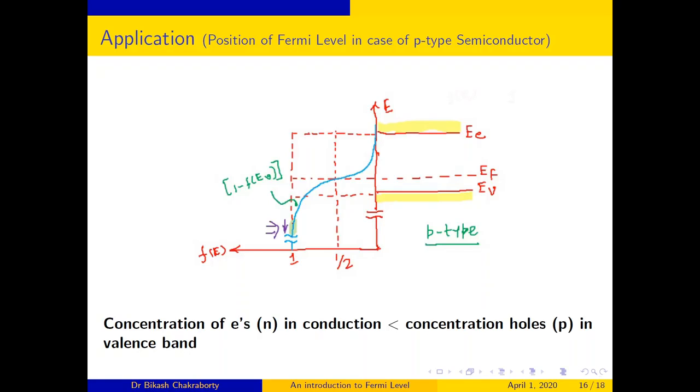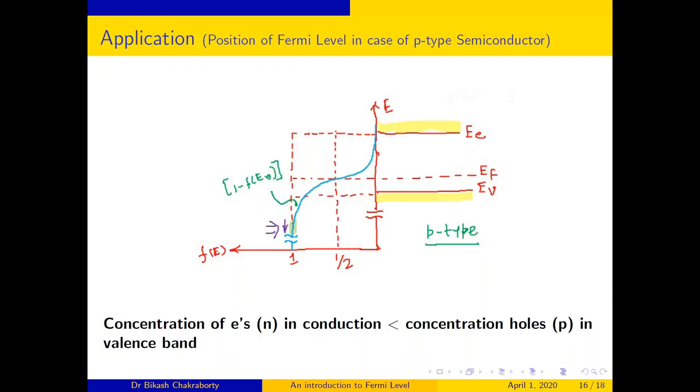So the concentration of holes is defined by the probability 1 minus f of EV. Actually f of EV is the probability distribution function which signifies how much electrons are occupied by that energy level.